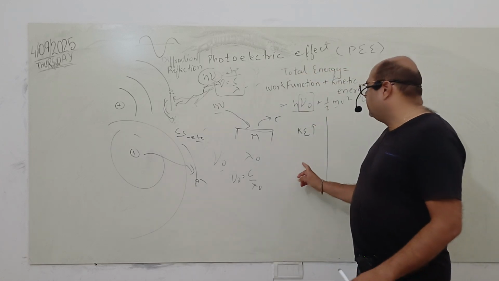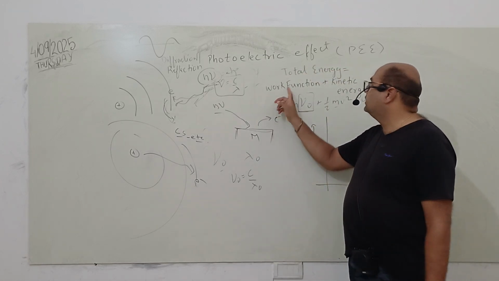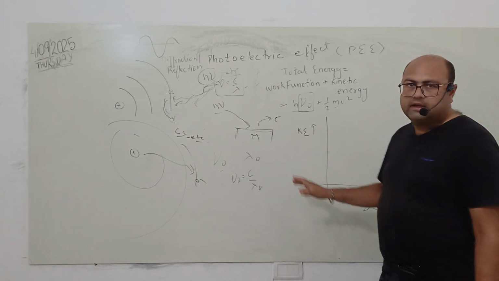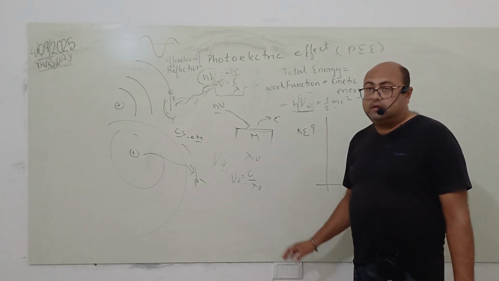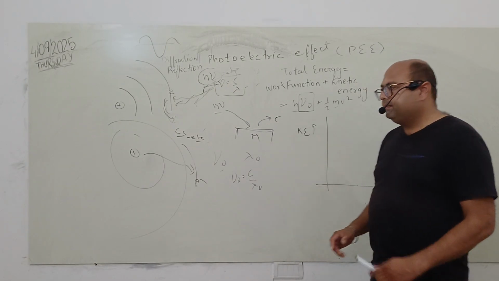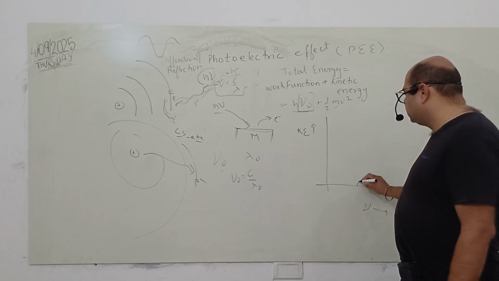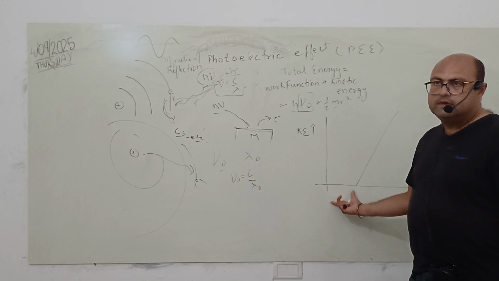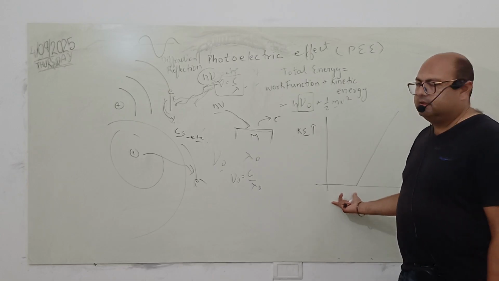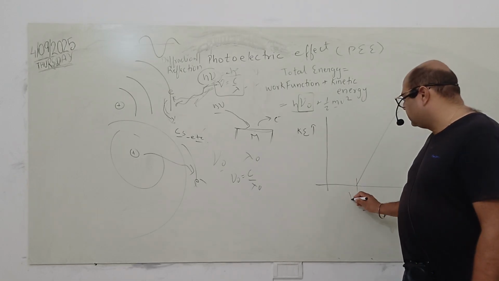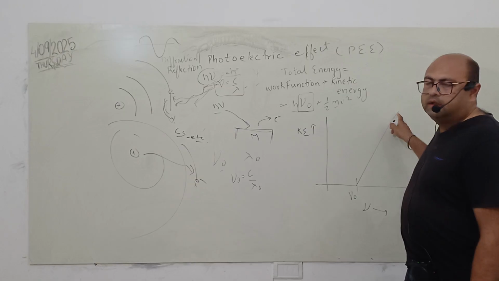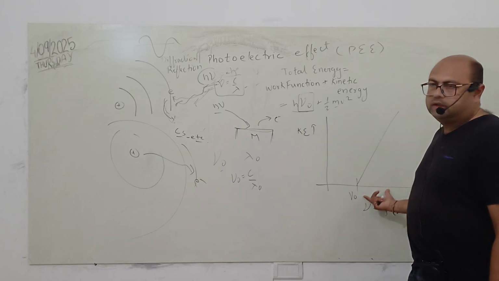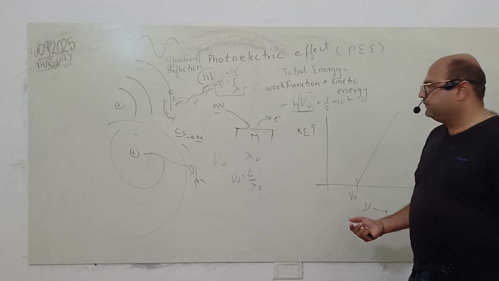If you plot a graph for this equation, the graph is between kinetic energy on the y-axis and frequency on the x-axis. So the graph looks like this. At certain initial frequencies, the electron emission does not take place, and after the frequency has crossed the threshold, the electron emission starts and the kinetic energy increases as you increase the frequency.